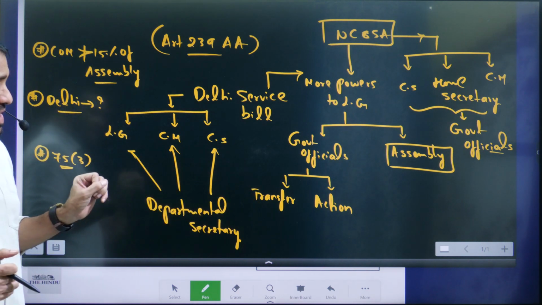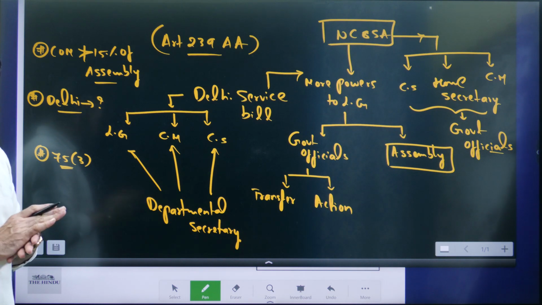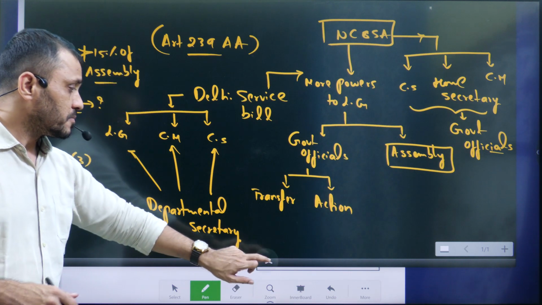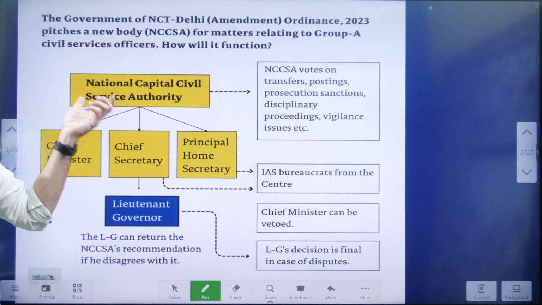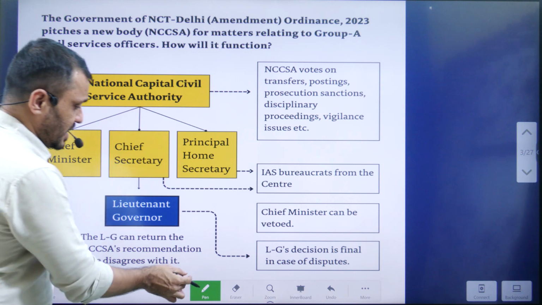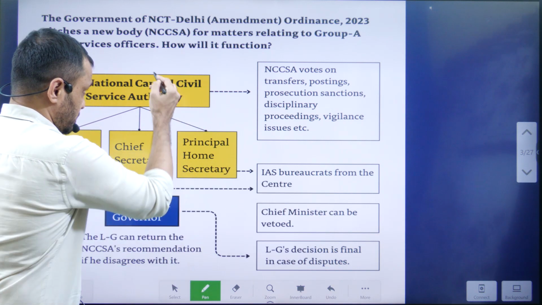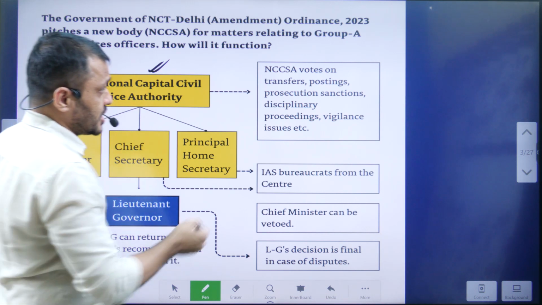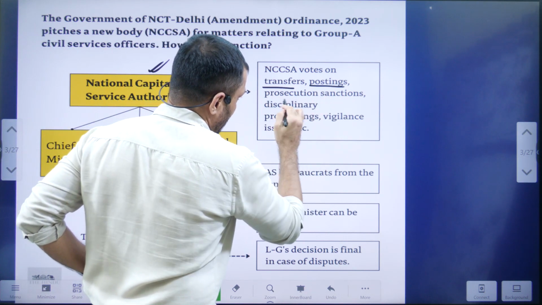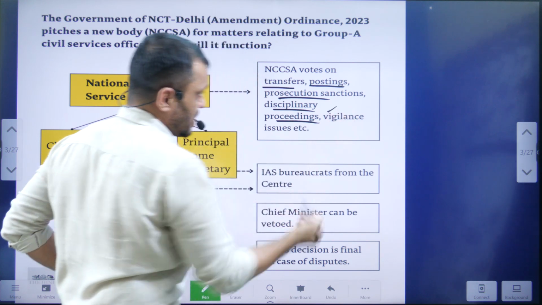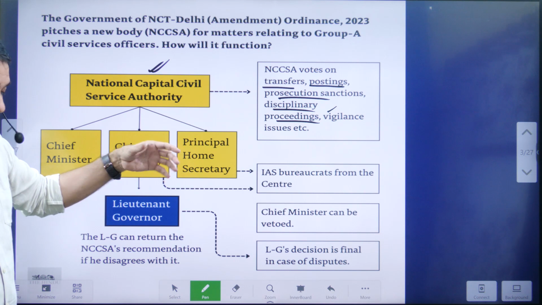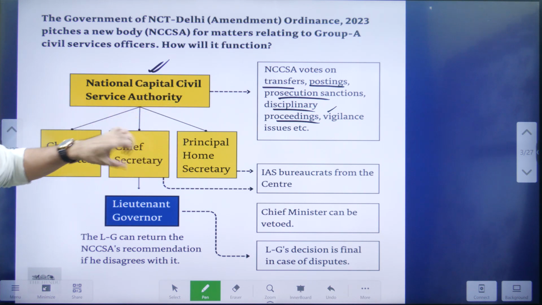These are some of the controversies in the Delhi Services Bill. Let us go through the details of this. Okay. Now let's see which authority we are creating through this bill. We are creating an authority known as the National Capital Civil Service Authority. It has power related to transfer, posting, taking disciplinary actions and vigilance issues, like any investigation committee, and everything is decided by this authority.